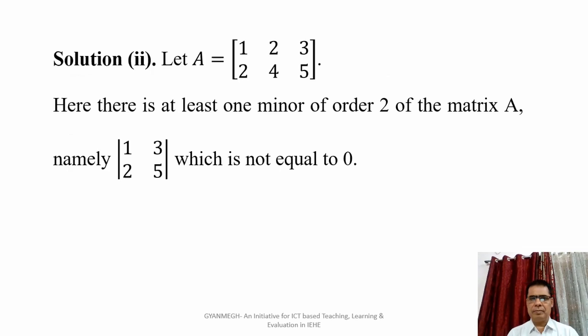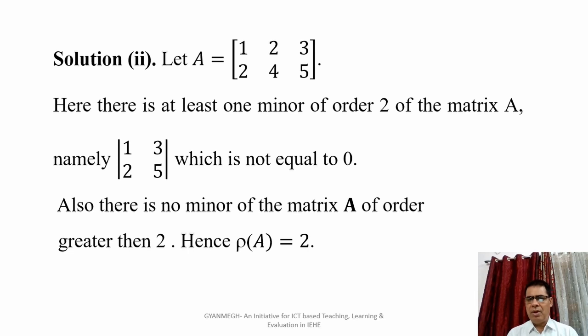Now, the solution of the second example. We have the matrix A, which is a 2 by 3 matrix. Here, we consider the minor of this matrix of order 2. The minor, determinant 1, 3, 2, 5, is equal to minus 1, which is not equal to 0. Therefore, we can say that the rank of this matrix A is 2.